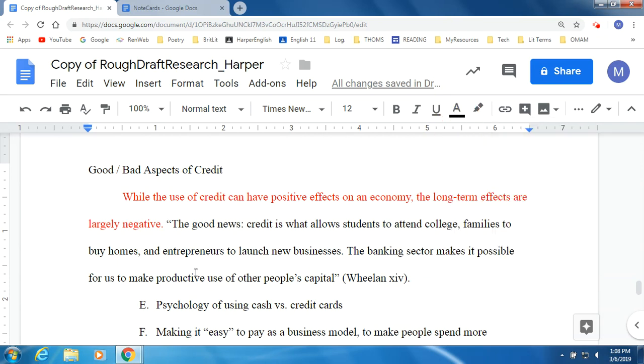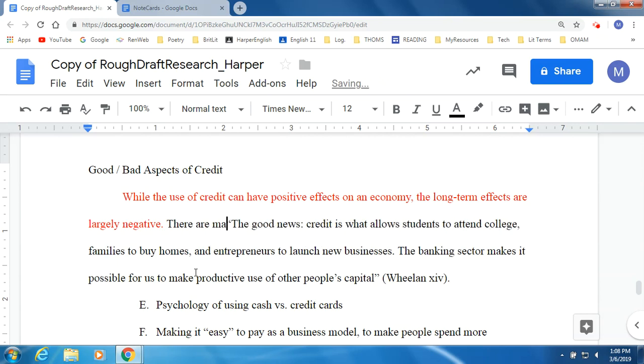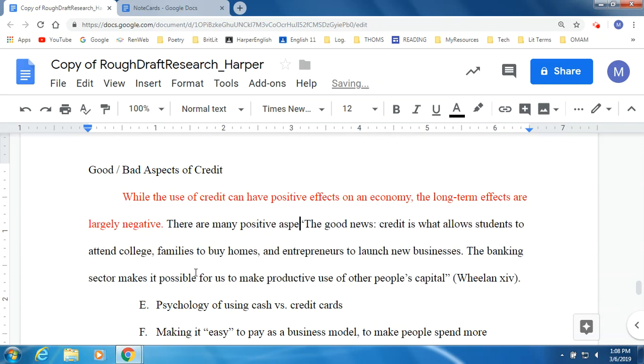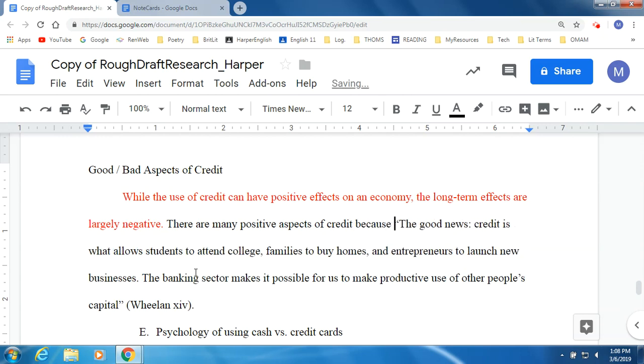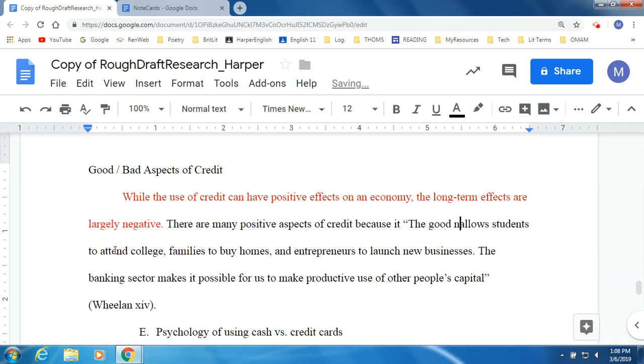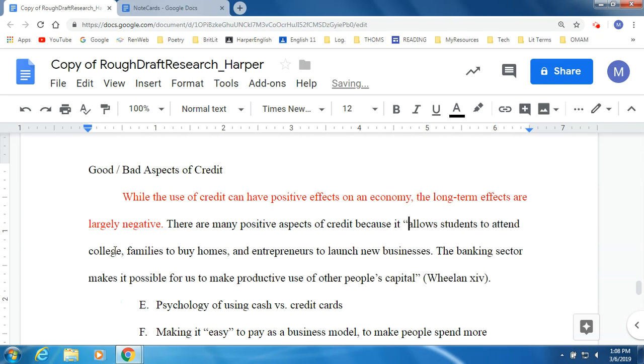So I'm going to say, there are many positive aspects of credit because, and I can just go right into the word allows. Here's what I'll do. There are many positive aspects of credit because it allows students to attend college, families to buy homes, and entrepreneurs to launch new businesses.